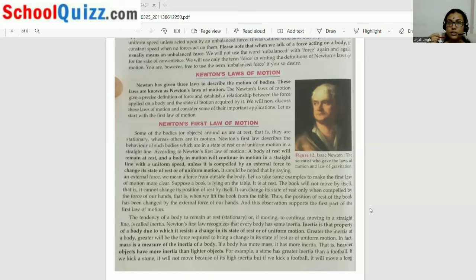Any body actually resists changing its position. Suppose this body is at rest, it will remain at rest. If I apply an external force on the body, this object resists. Resisting means रोकना. तो ये क्या करेगी? ये रुकेगी अपने आप को मोशन में आने से. ये ऑब्जेक्ट अपने आप को मोशन में आने से रुकेगा.